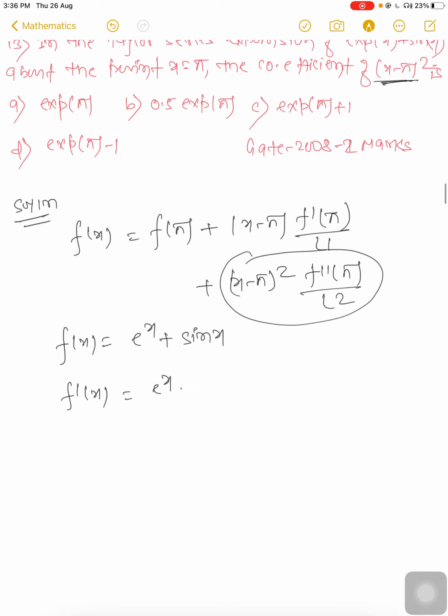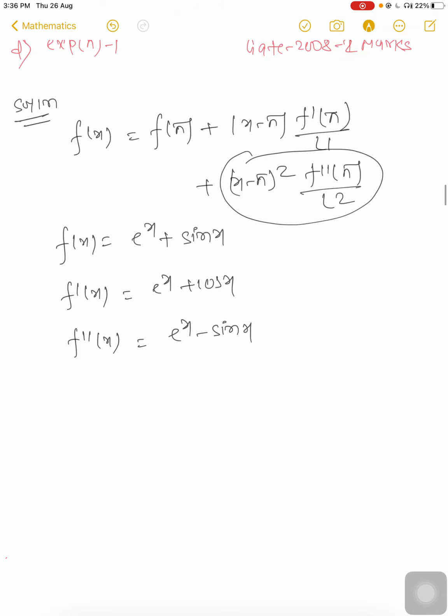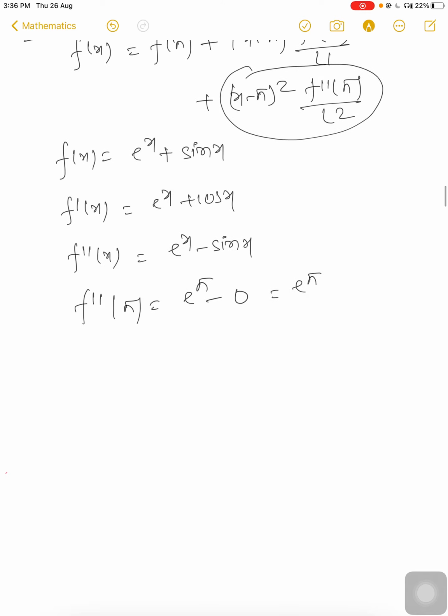Okay, the first derivative will be f dash x = e^x + cos x, and the second derivative f double dash x = e^x - sin x. Put in pi: f double dash pi = e to the power pi - sin pi, which is 0, so you will get e to the power pi.